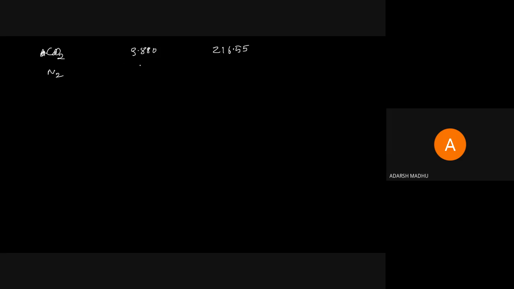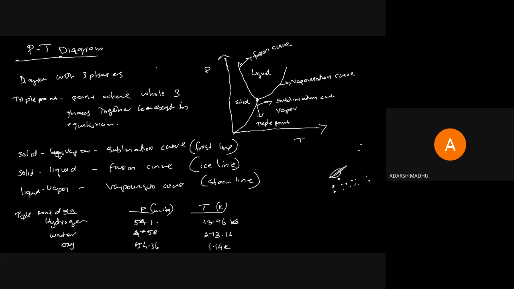Nitrogen: 63.18 Kelvin of temperature and 94 mm of Hg of pressure. Triple point data. Okay, it will be needed for the exam. Diagram may be in your data.